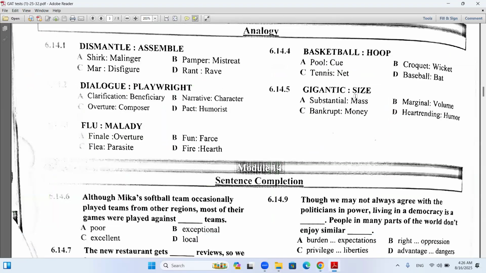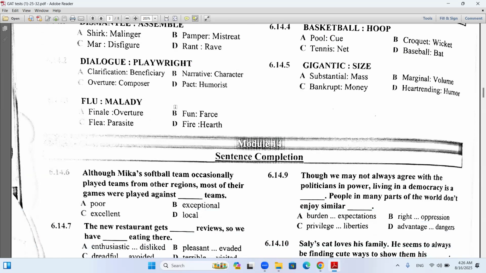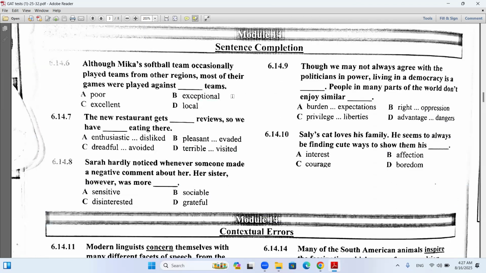Gigantic in size, this is a descriptor. Gigantic as descriptor or a degree of size of something. It's A. Yeah, substantial and mass. This is also a degree of the mass here. A substantial part of the mass. I mean that this is the important one here. This is the biggest one here. The same relationship. Good, perfect. I feel so happy when you show good understanding about analogy, because this is a trick. This is the trick of the GAT exam. Sentence completion. Let's go to question number 6.